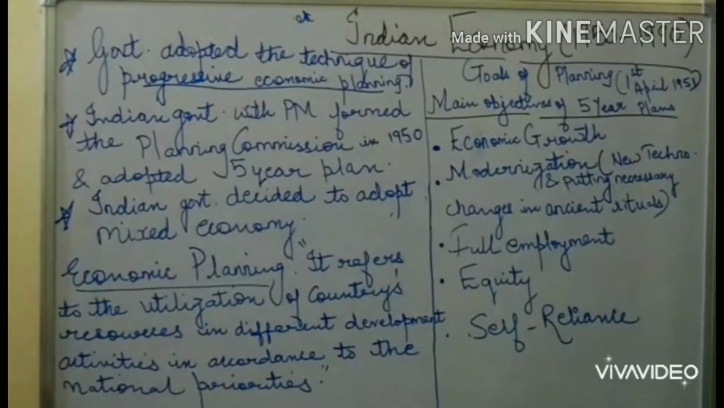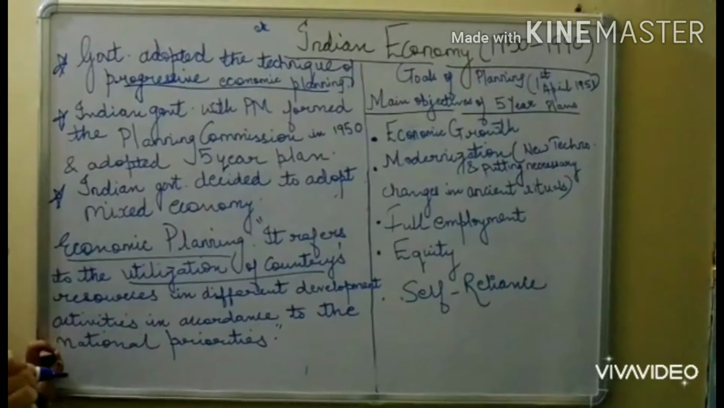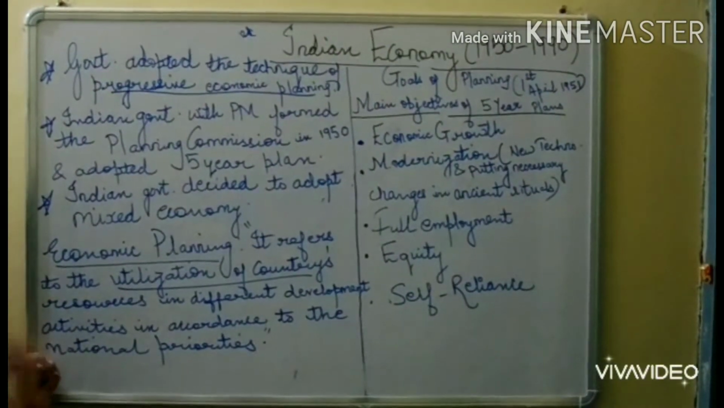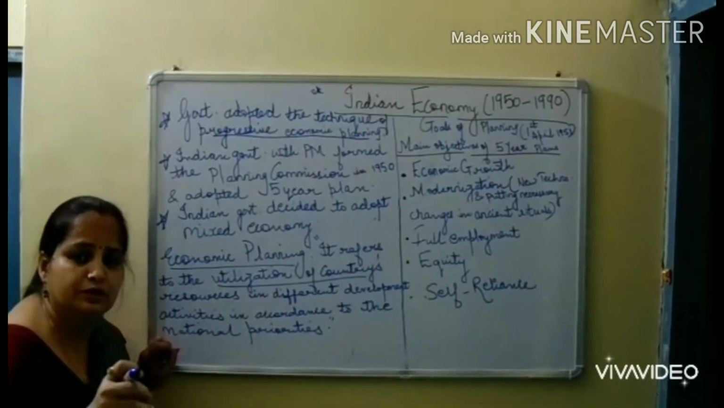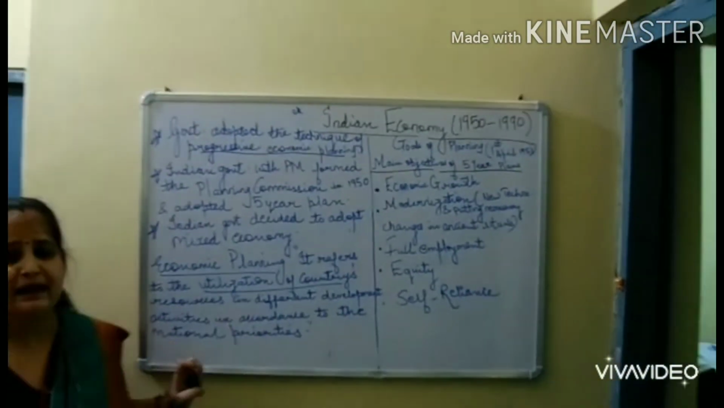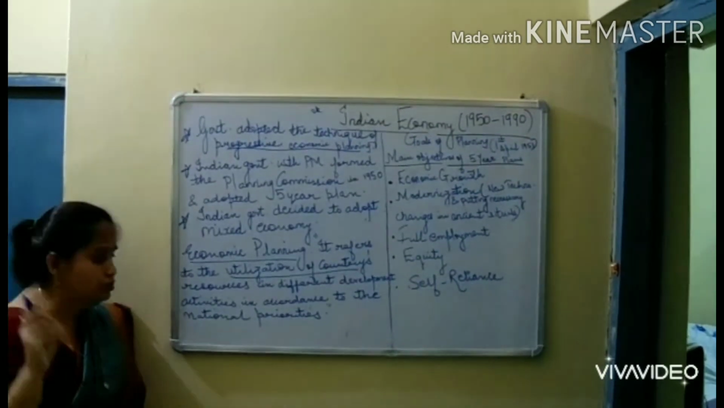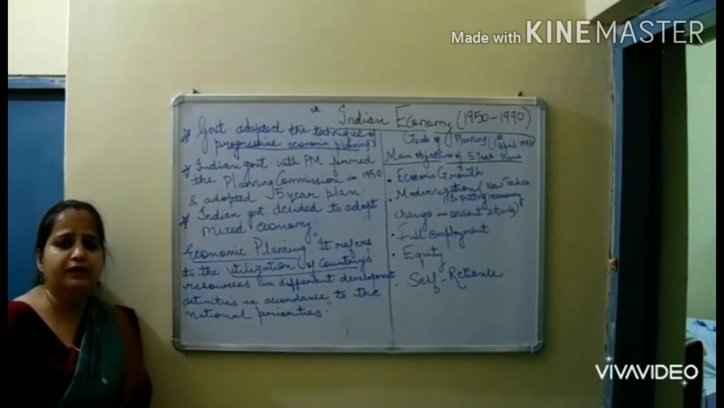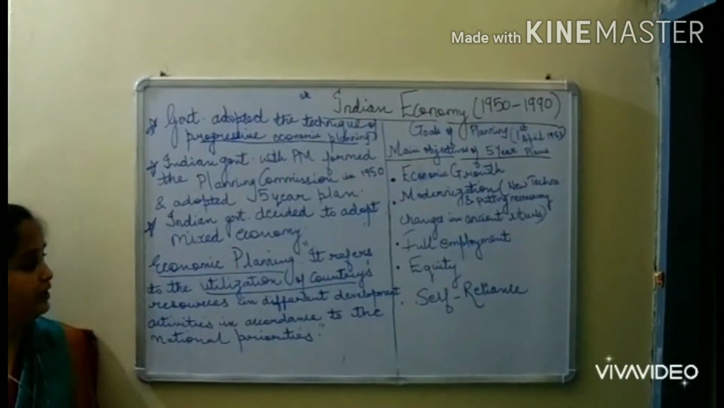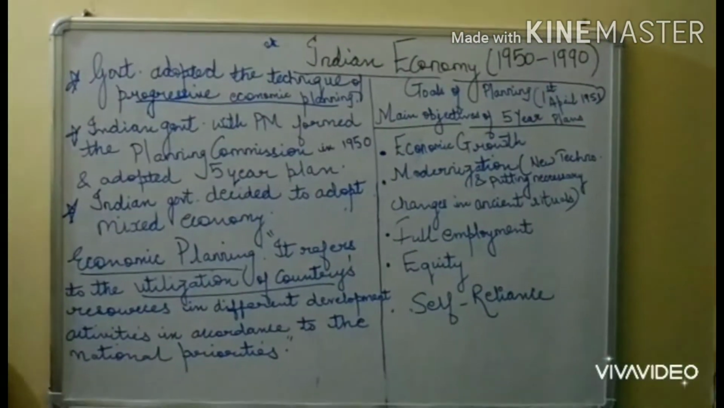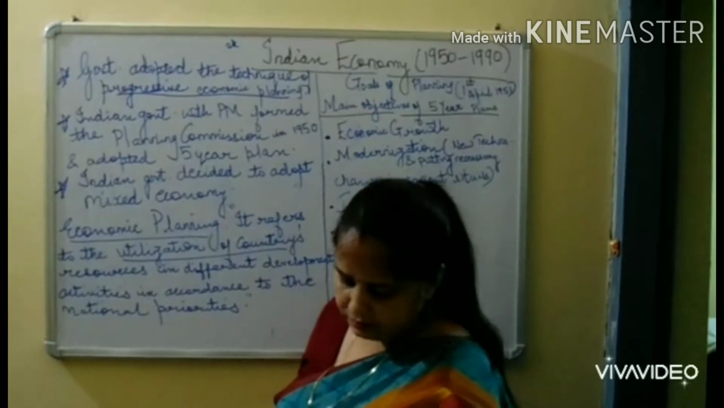What is the meaning? It refers to the utilization of country's resources. What is the meaning of utilization of country's resources? Whatever resources the country is having, first priority should be to utilize the resources in the different development activities. Whatever resources a country is having, it has to use those resources in all the different development activities for the nation, for our national priority. That means for our economy. That is the meaning of this economic planning.